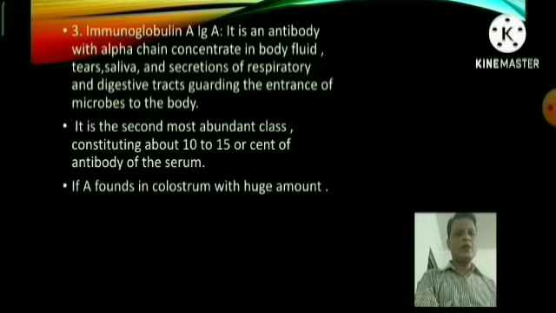Now, IgA, immunoglobulin A, is an antibody with alpha chain, concentrated in body fluids, tears, saliva, and secretions of the respiratory and digestive tract, guarding the entrance of microbes to the body. It is the second most abundant class, constituting about 10 to 15% of the antibody in serum. IgA is found in colostrum in huge amounts.